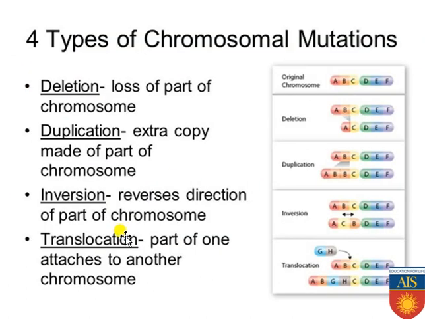Now if you come to the mutations at the chromosomal level, please see there are 4 types of mutations that can be found at the chromosomal level.